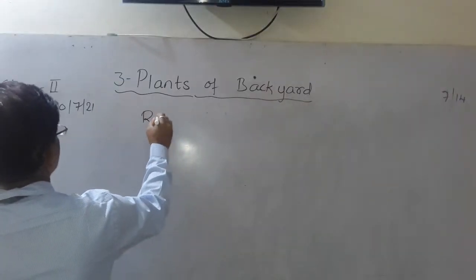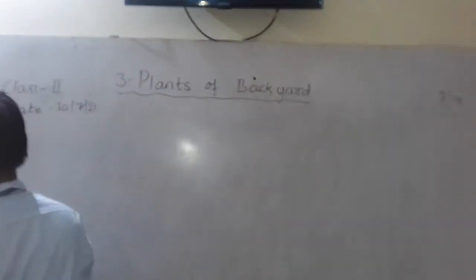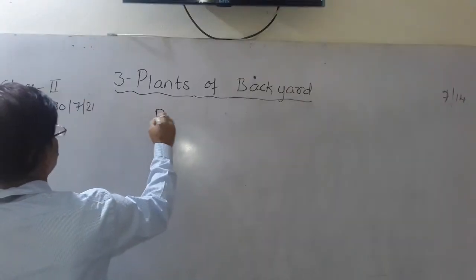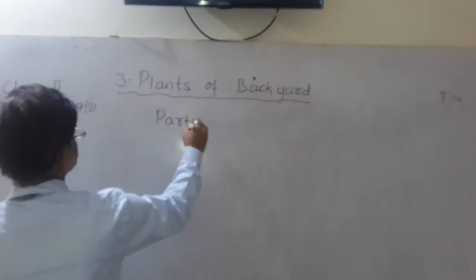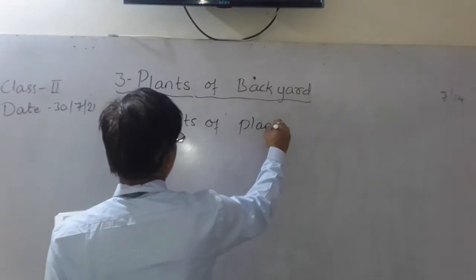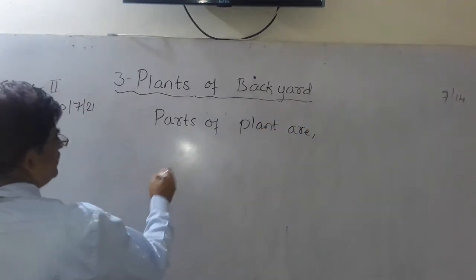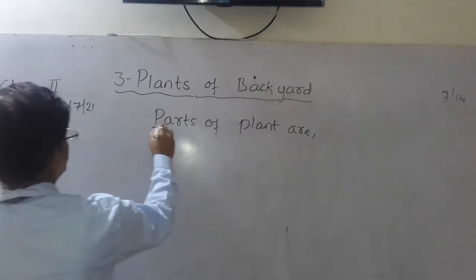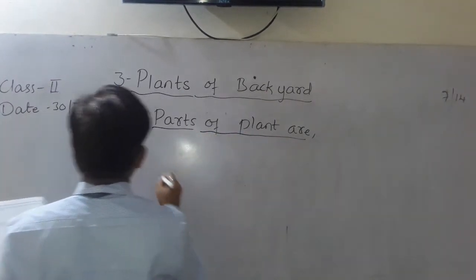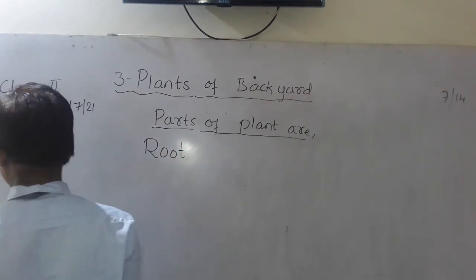You write, first, parts of plant are: R denoting root.